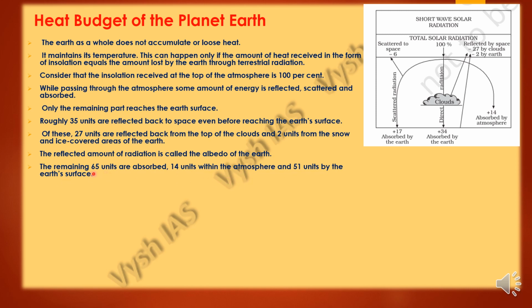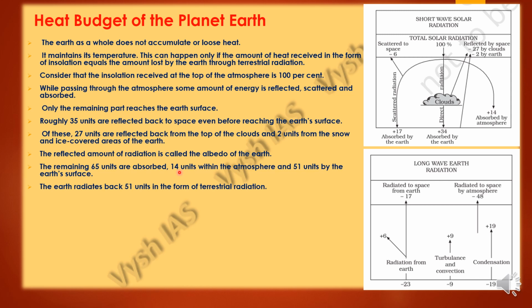So of the 65 units left after deducting that 35 units, 14 units will be absorbed by the atmosphere. The first layer, the first gate to enter earth, is the atmosphere, so 14 units will be absorbed over there. Next, the 51 units, which remain after the 14 are deducted, will be absorbed by the earth's surface.